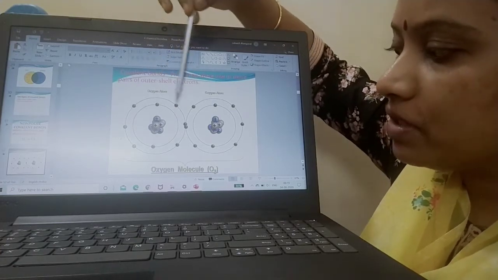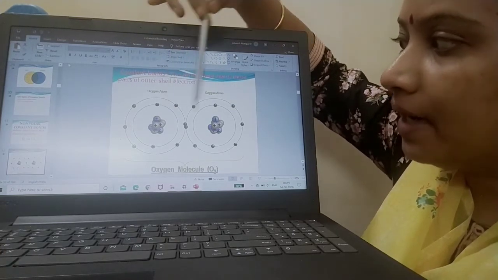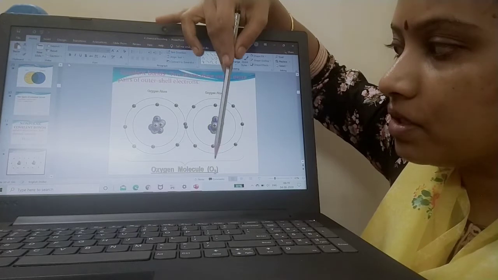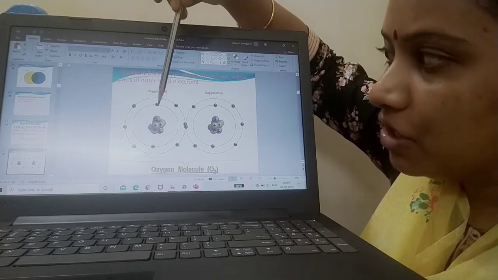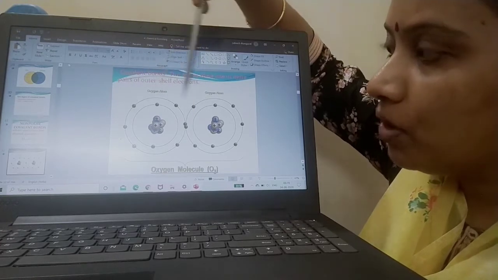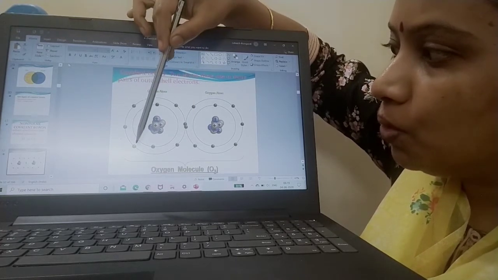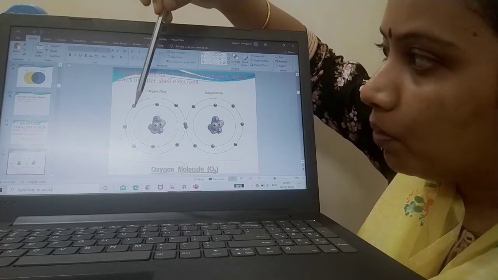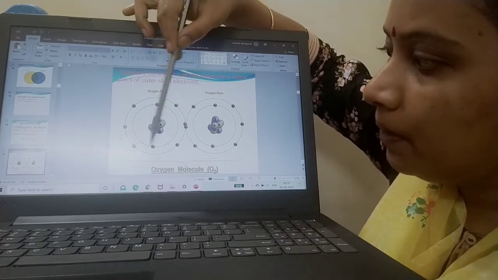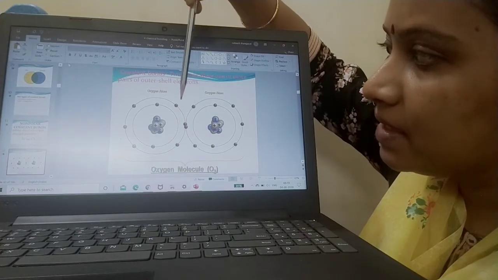This is an oxygen atom and oxygen atom forming oxygen molecule. See, inner shell has 2 electrons and outer shell will be having 1, 2, 3, 4, 5, 6, 7. One more time, 1, 2, 3, 4, 5, 6, 7.